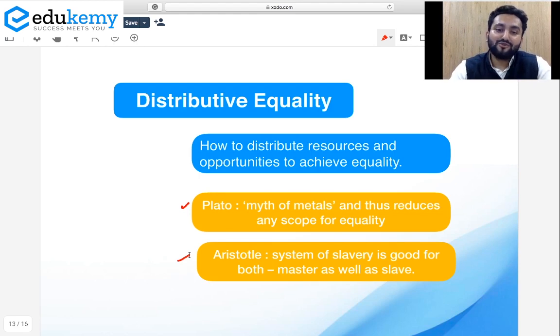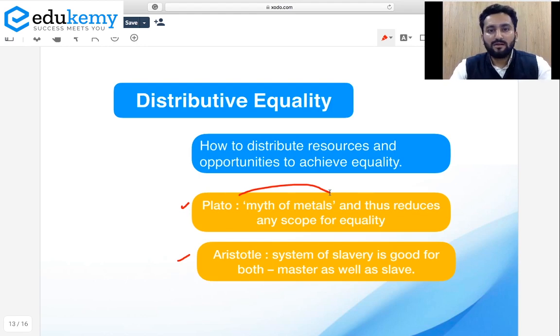Take the example of Plato. So Plato was giving this idea of myth of metals. He was saying that when we look at humans, their souls can be categorized into three types. One is soul of gold. Means those people who have soul of gold, they are there to rule. Then there are people with a soul of silver.